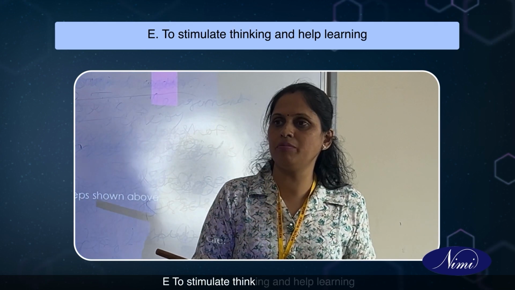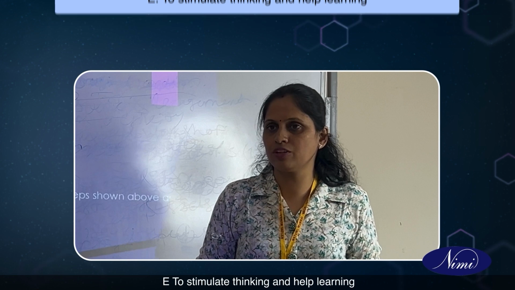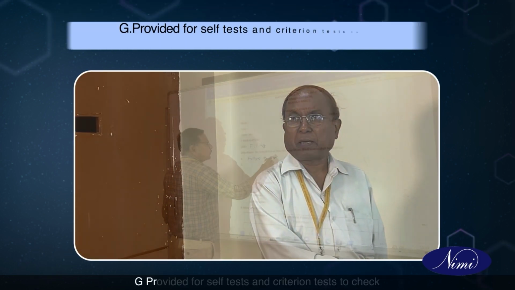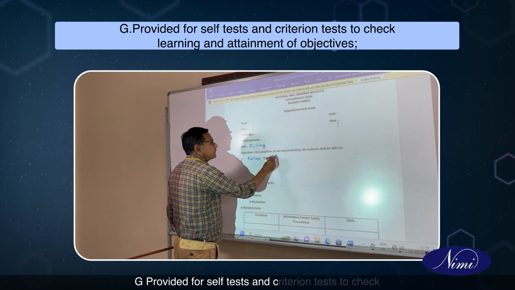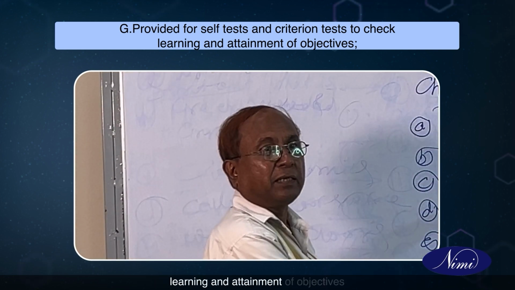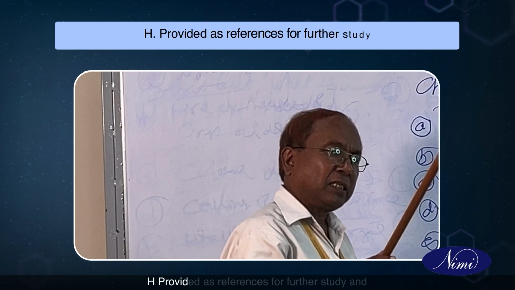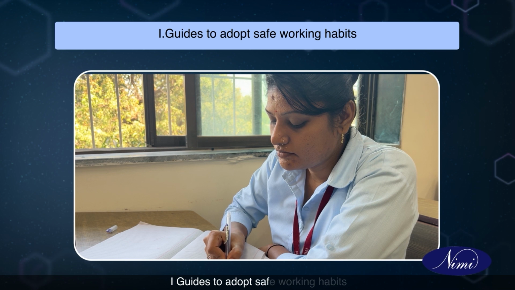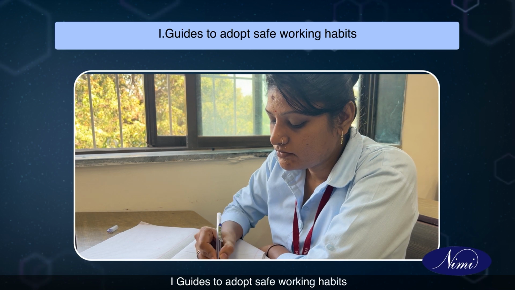E. To stimulate thinking and help learning. F. Provided to clearly state objectives. G. Provided for self-tests and criterion tests to check learning and attainment of objectives. H. Provided as references for further study, and I. Guides to adopt safe working habits.